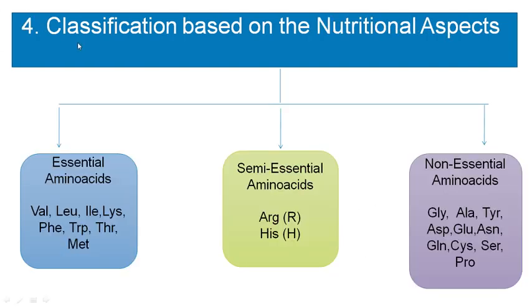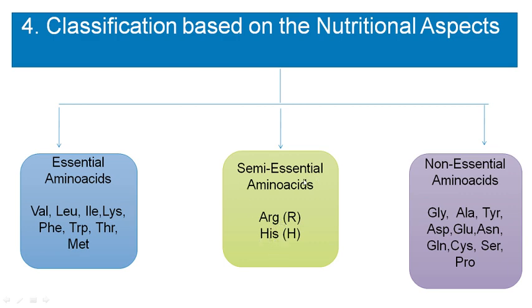Then the fourth way to classify the amino acids is based on the nutritional aspect. So based on the nutritional importance or requirements, the 20 amino acids can be classified into essential amino acids and non-essential amino acids. So there are 10 essential amino acids and 10 non-essential amino acids. Among the 10 essential amino acids, 2 are said to be semi-essential amino acids, arginine, okay, and histidine.